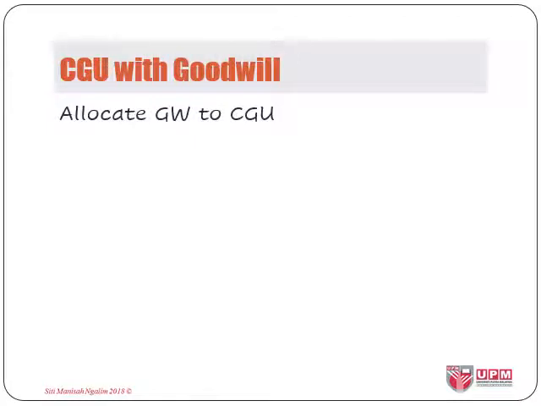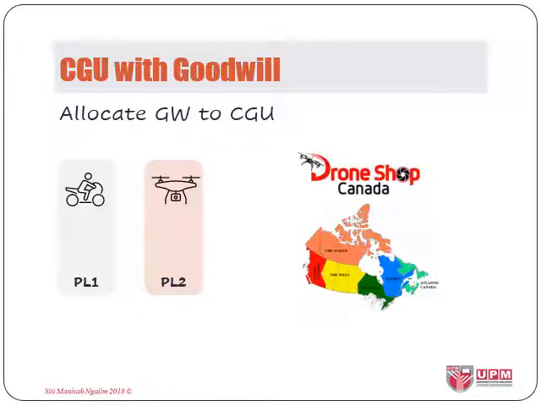Let us look at CGU with goodwill. To illustrate that, let's say we manufacture 2 different things. We manufacture motorcycles for the local market and we manufacture special drones for the Canadian market. Say for the Canadian market, we decided to acquire 100% interest in a company called Drone Shop Canada to be the sole retailer for our drones in Canada.